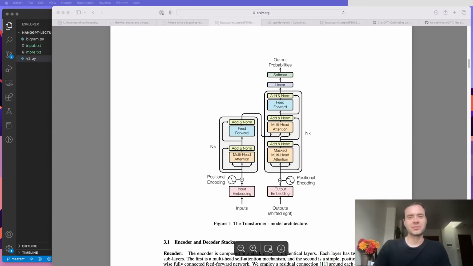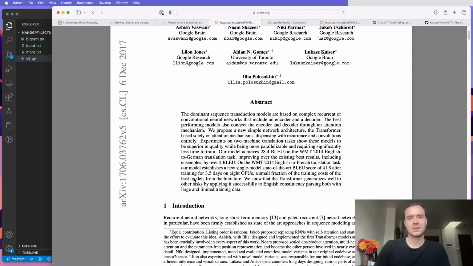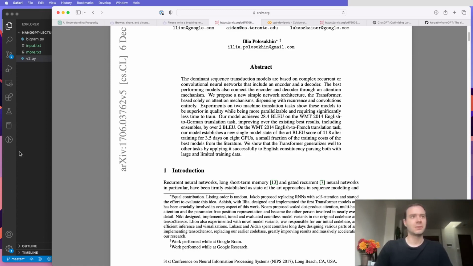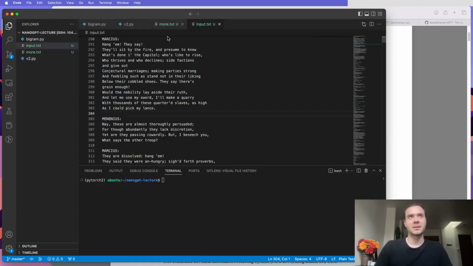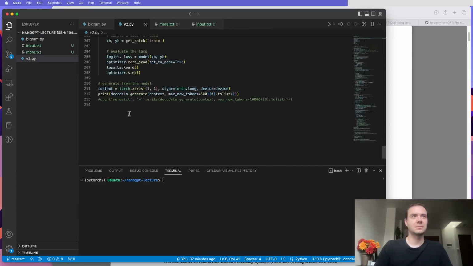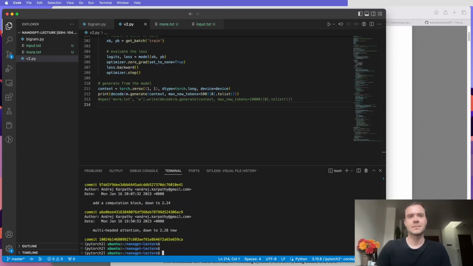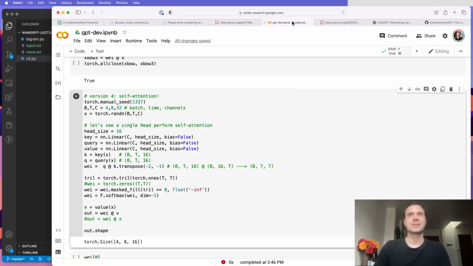Okay, and that's everything that I wanted to cover today. To summarize, we trained a decoder-only transformer following this famous paper, Attention is All You Need, from 2017. And that's basically a GPT. We trained it on a tiny Shakespeare and got sensible results. All of the training code is roughly 200 lines of code. I will be releasing this code base. It also comes with all the git log commits along the way as we built it up. In addition to this code, I'm going to release the notebook, of course, the Google Colab.